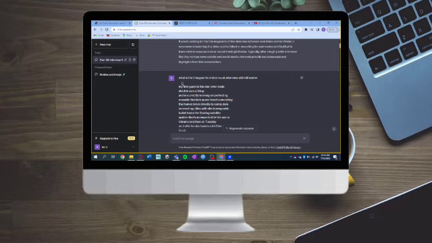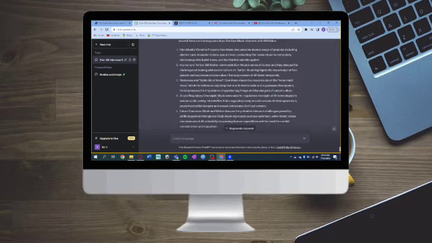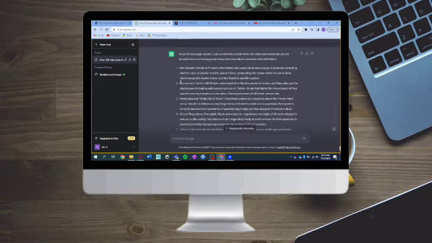So as you can see, I have asked for 5 key points of Elon Musk's interview with Will Meyer, and then I pasted the transcript. After that, ChatGPT has provided me this right here. So what you need to do is just get some key points right here. For example, he mentioned Twitter.